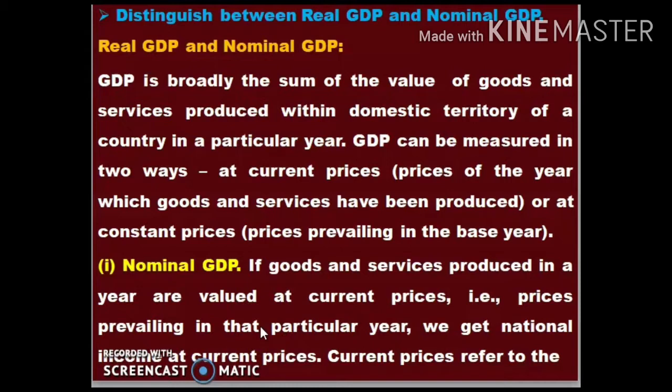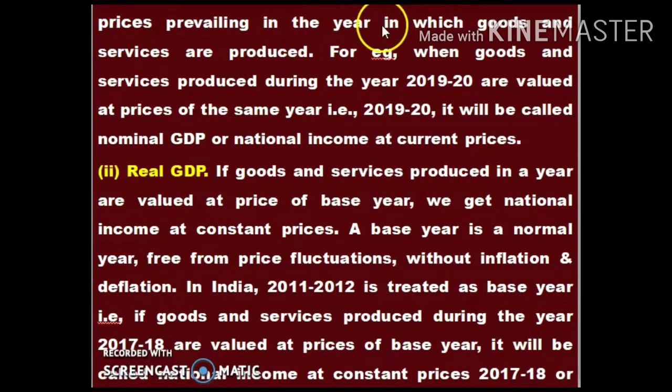So here we are going to discuss the nominal GDP. If goods and services produced in a year are valued at current prices, that is prices prevailing in that particular year, we get national income at current prices. Current prices refers to the prices prevailing in the year in which goods and services are produced. For example, when goods and services produced during the year 2019-20 are valued at prices of the same year, that is 2019-20, it will be called the nominal GDP or national income at current prices.